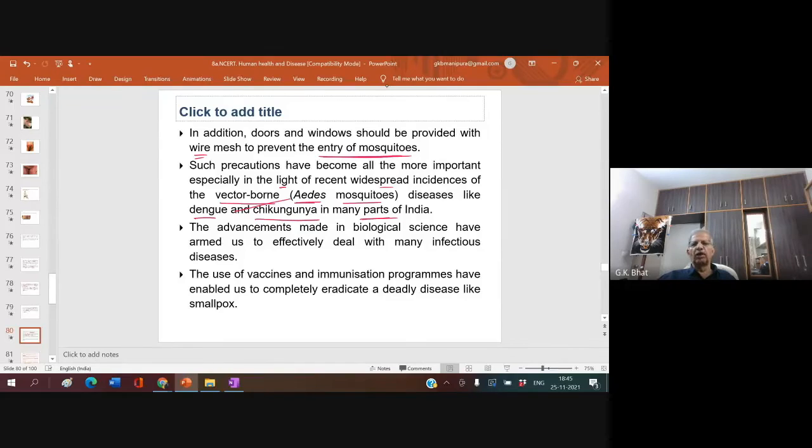The advancement made in biological sciences has armed us effectively to deal with many infectious diseases. The use of vaccines and immunization programs has enabled us to completely eradicate a deadly disease like smallpox. You might have heard about smallpox. What we still have now is chickenpox, not smallpox. Smallpox is completely eradicated from the earth.